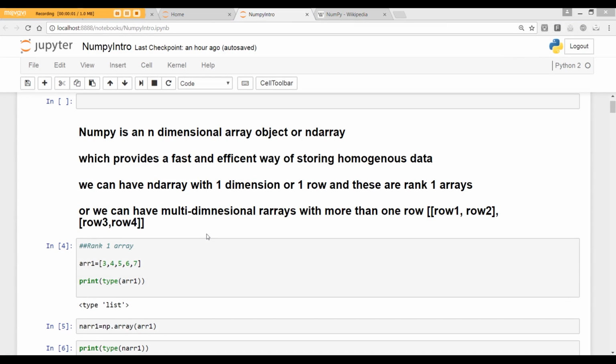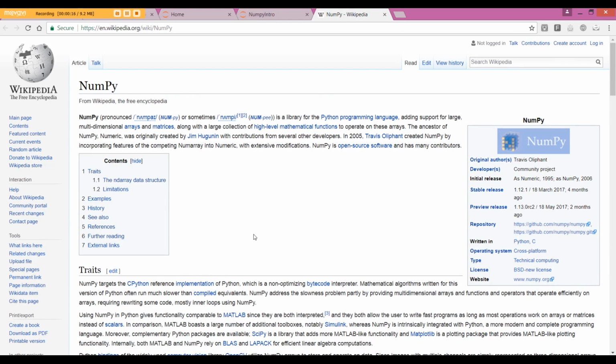In this very brief lecture, I will provide you with a very brief introduction to NumPy, which is an important and a rather basic package for Python-based data science. And essentially, let us just look at the Wikipedia page of NumPy.